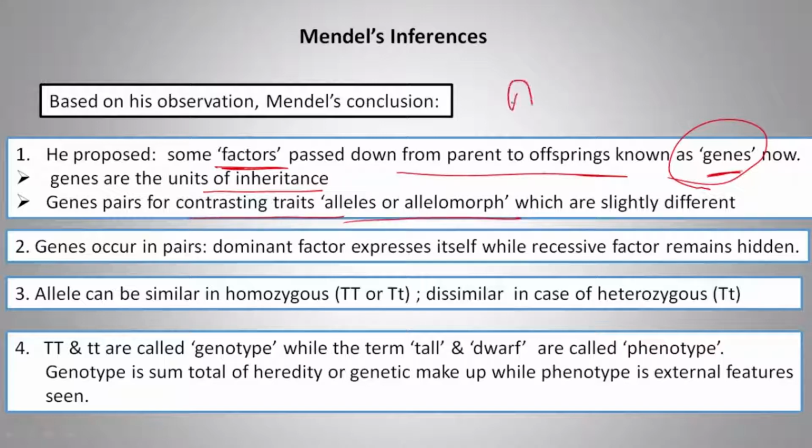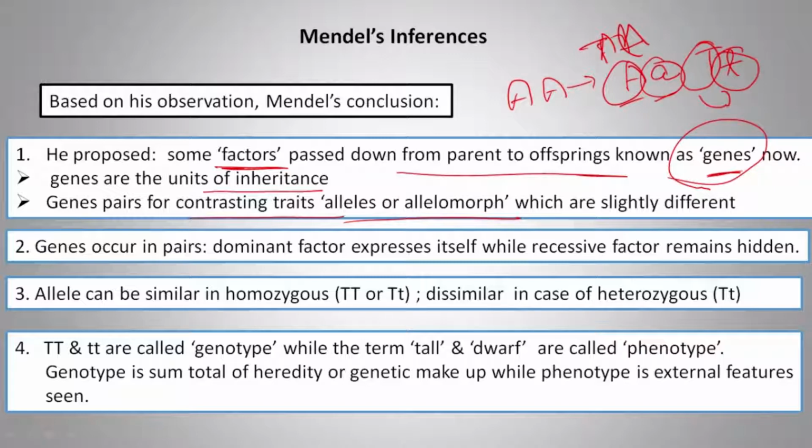Suppose this is for any character. This will be the allele, and both are alleles of each other. This is also an allele of the other, for example big T and small t. So they are alleles of each other.